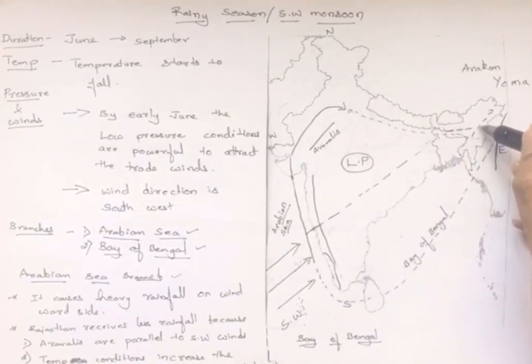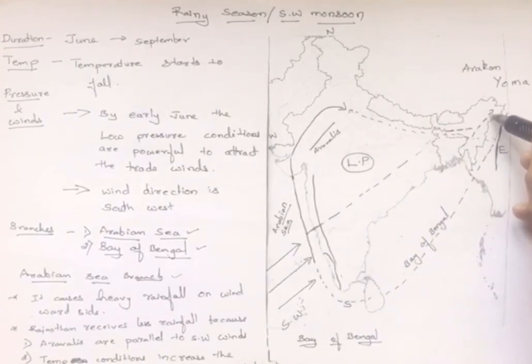This branch, which goes towards the northeast region, is responsible for bringing heavy rainfall in places like Mawsynram. We receive the highest rainfall in the world in Mawsynram. Earlier it was Cherrapunji, but now it is Mawsynram where we receive the highest rainfall.